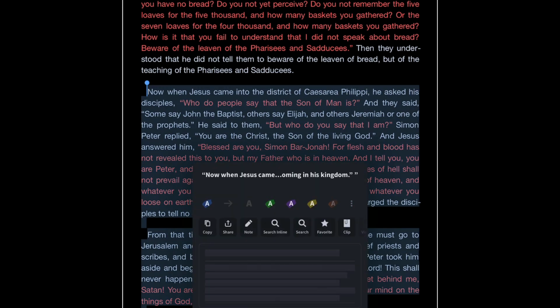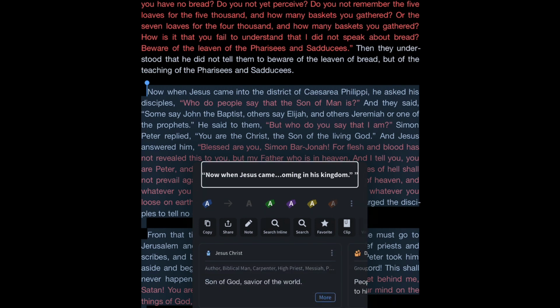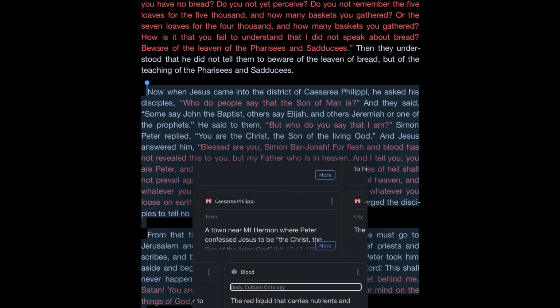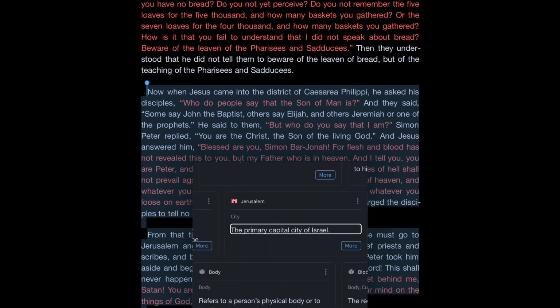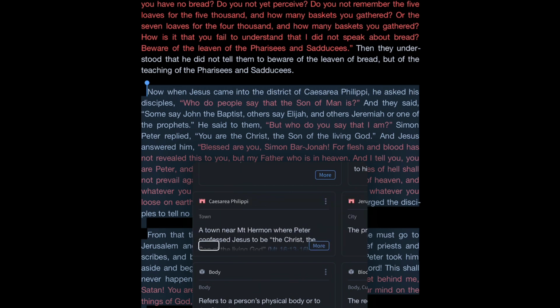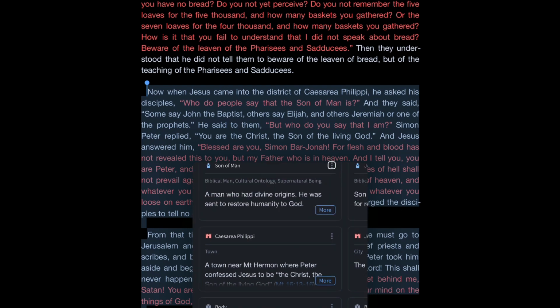Resource content. Opening double quotation mark. Now when Jesus came into the district of Tyre, Philippi, comma, he asked his disciples, opening double quotation mark, words, characters, Boom. words, headings, Braille tape headings, heading not found, button, body content, culture, menu, blood, more, button, Factbook right here. refers to body, menu, body, more, button, the primary capital, city, menu, button, Jerusalem, And so we can click on more, any of these. town, menu, Kaiser, more, a man, biblical, menu, son of man, more, button, people who follow, group of people, menu, button, disciples, more, button, son of, menu, Jesus Christ.